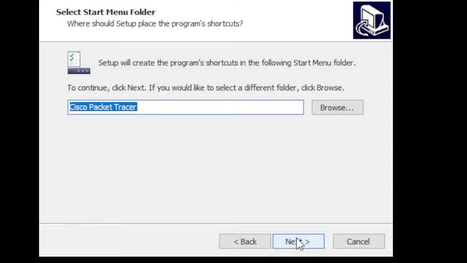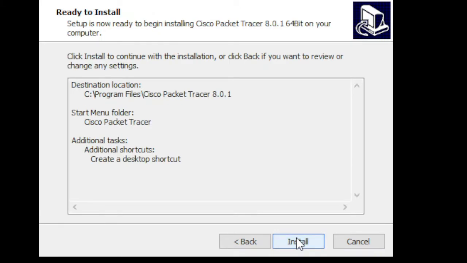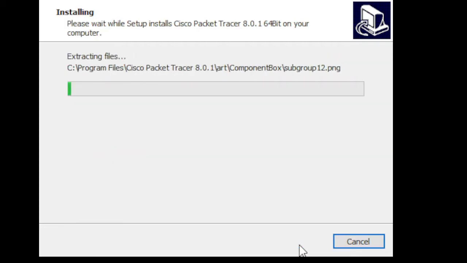Just follow all the instructions here. So I click Install, and then we'll wait for the progress of the installing.